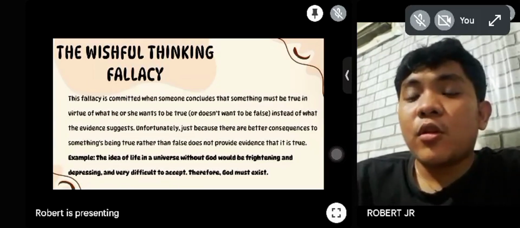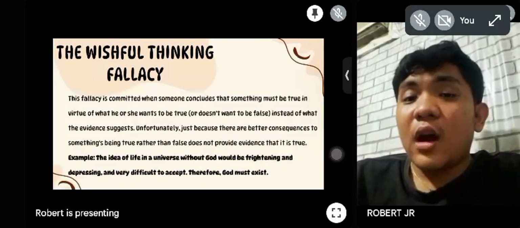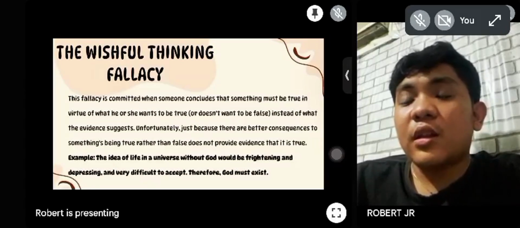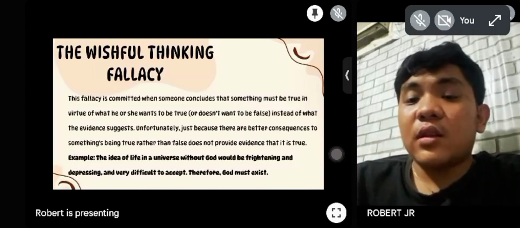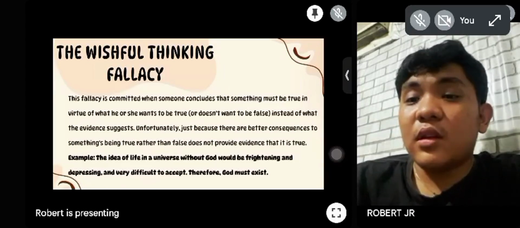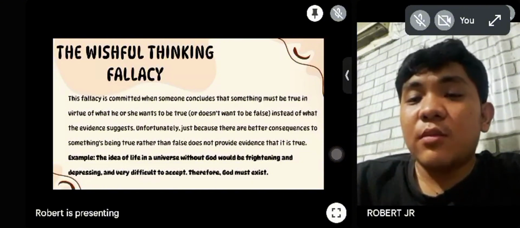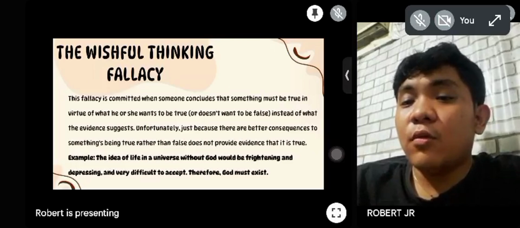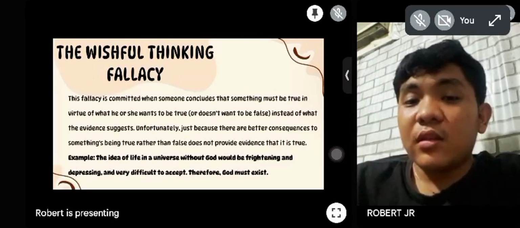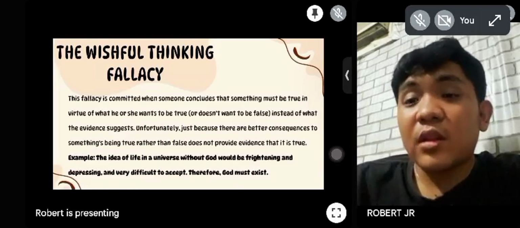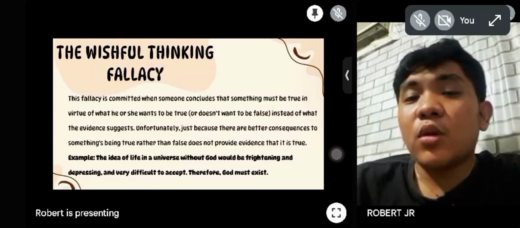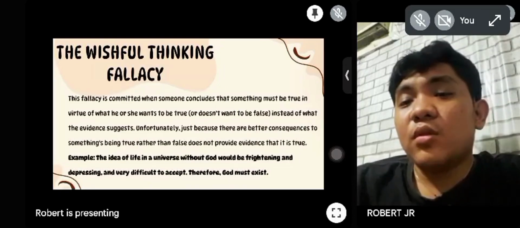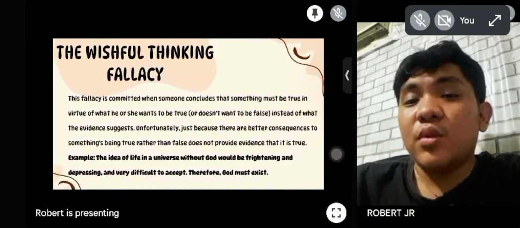For example, the idea of a godless universe is scary and depressing, so God must exist. This argument doesn't give real proof that God exists. It's just that the alternative is unpleasant. But how we feel about something does not determine whether it's true or false. The bottom line is that wanting something to be true does not make it true. Belief should be based on fact, not feelings.